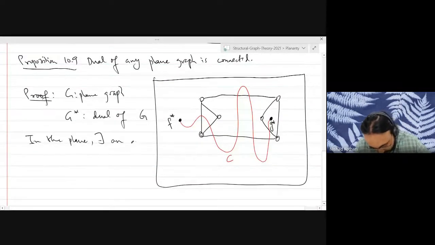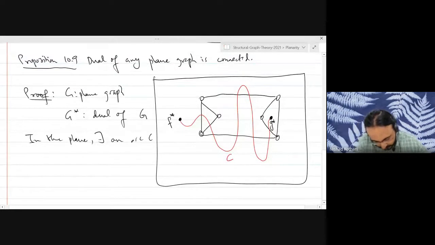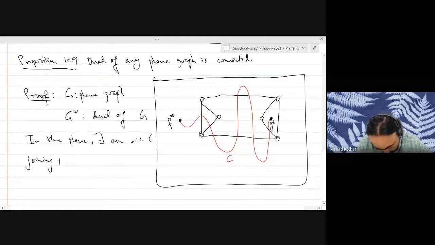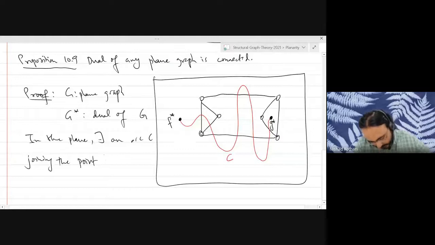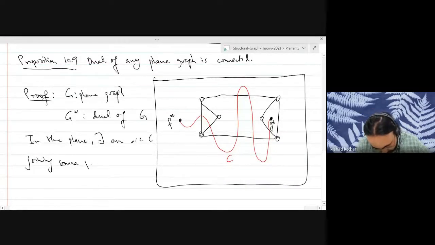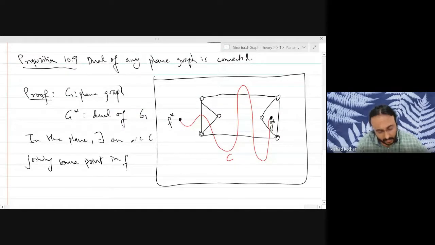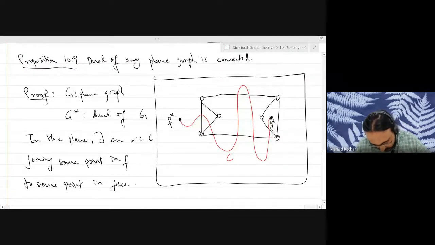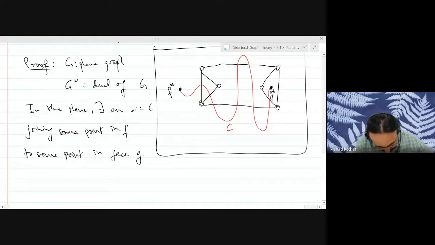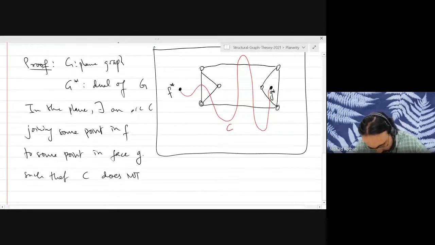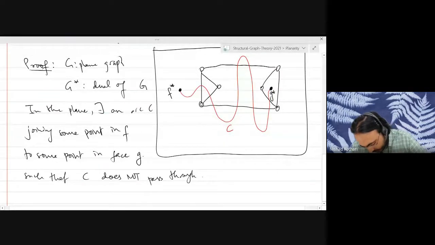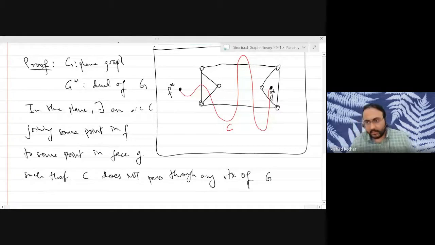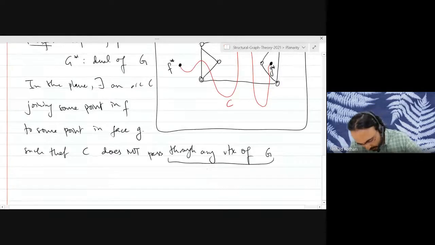In the plane, there exists an arc C joining some point in the face F to some point in the face G. I want this arc C such that it does not pass through any vertex of the given plane graph G. This can be done because there is a finite number of vertices.